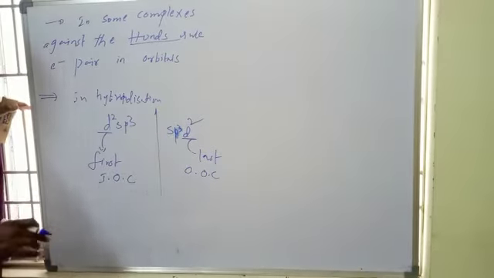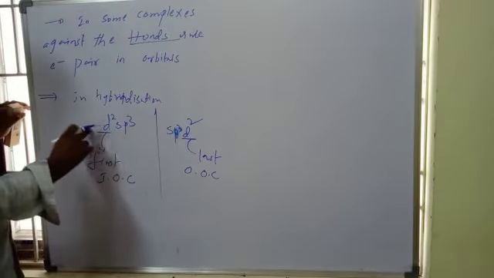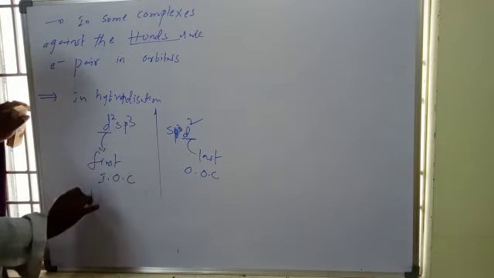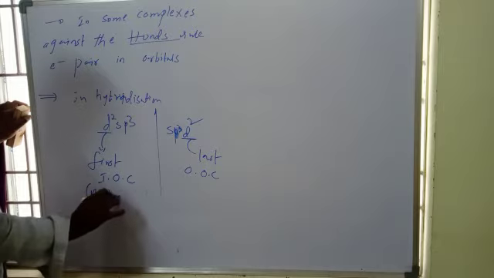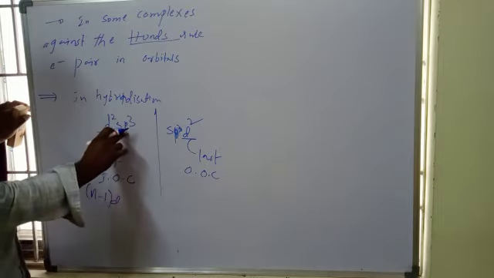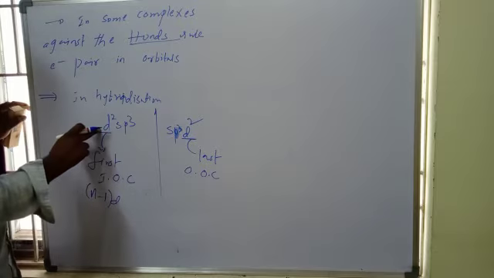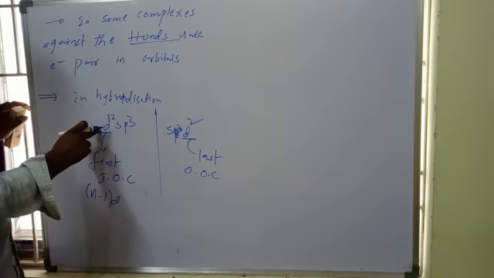This is simple logic. If d is first, this d is definitely the (n-1)d orbital, from the penultimate shell.